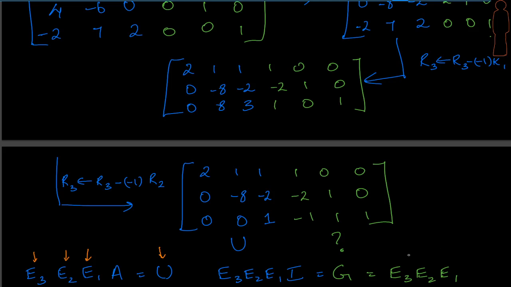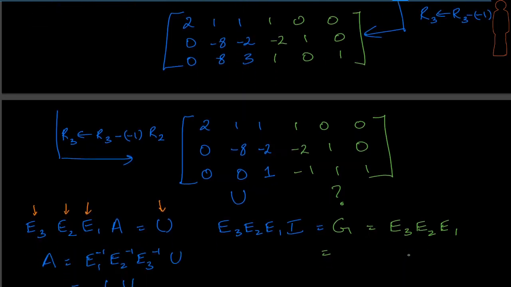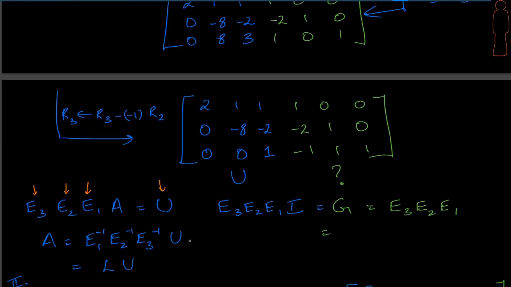Does it relate to something that we have learned already? Let's see this. In LU factorization, what we learned is that we applied E3 inverse followed by E2 inverse followed by E1 inverse, in the reverse order, on the left-hand side here, and all these will disappear. I will have A here. On the right-hand side, I will have this written.